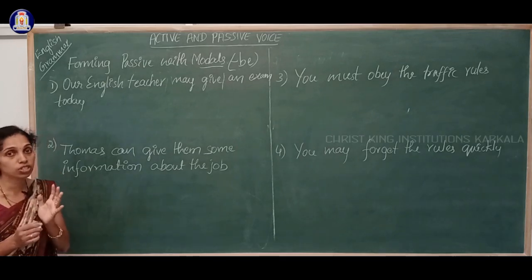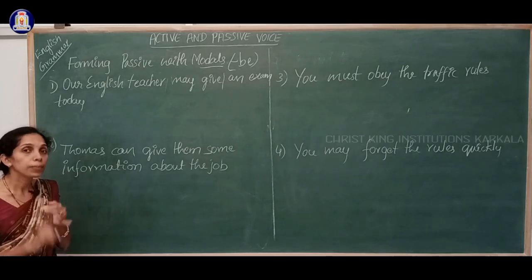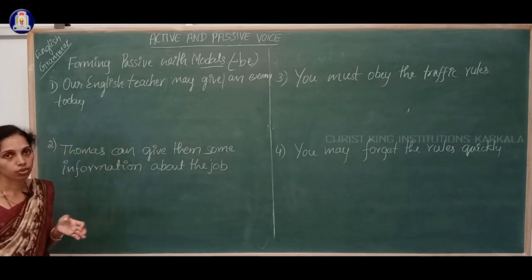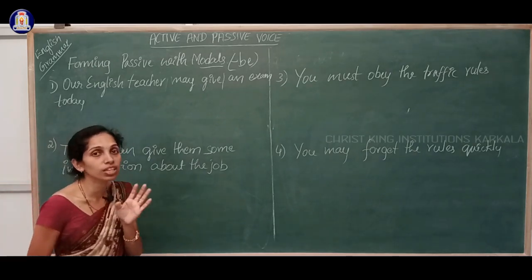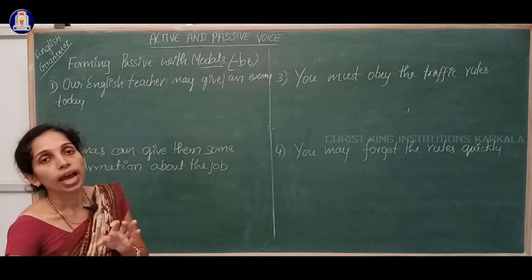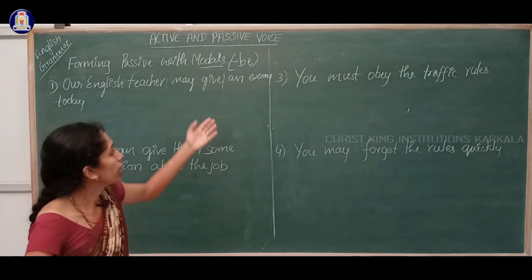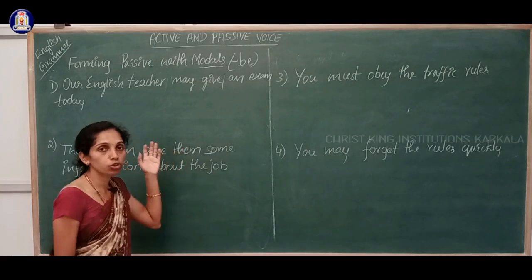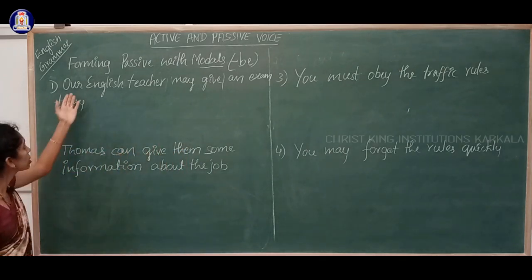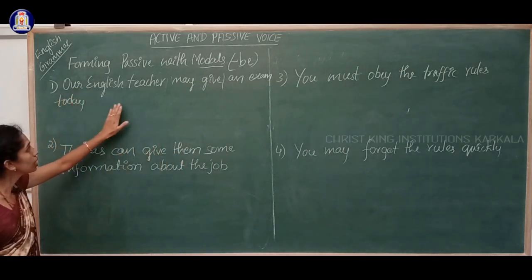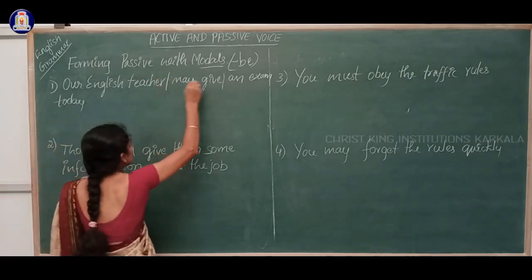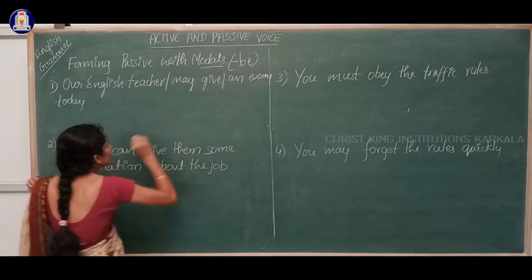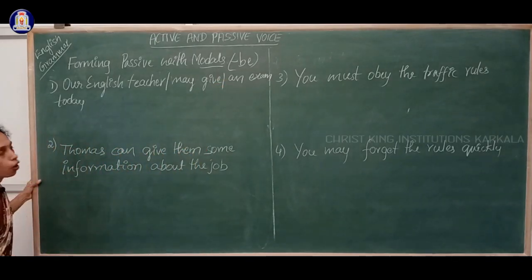Okay, what are the extra words we have used? Being, been and be. And where to use that you must know. Being we are using with the continuous tense, and been with the perfect, and be with the future or the modals. Okay, there is the sentence, our English teacher may give an exam today. Our English teacher is the subject, may give is the verb, and exam is the object.